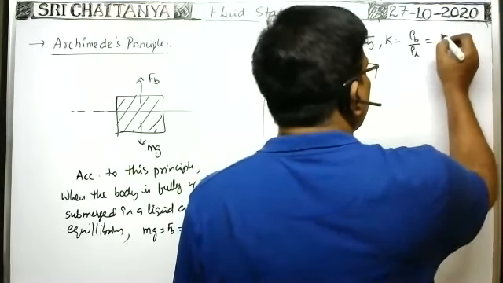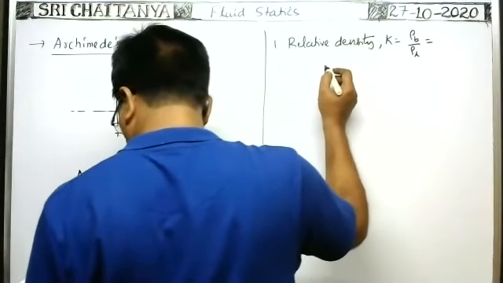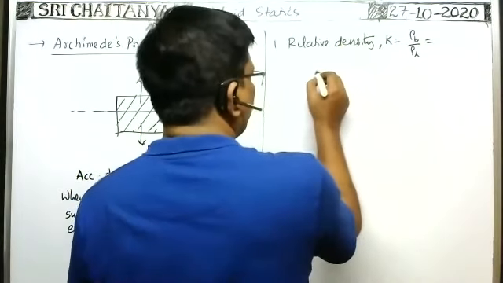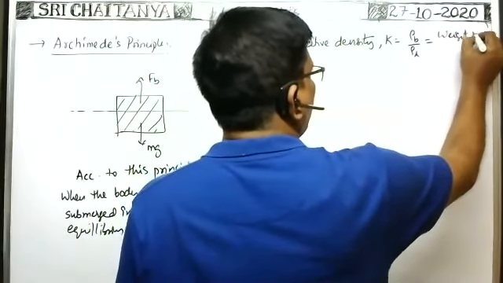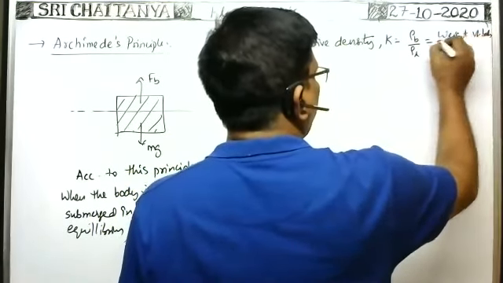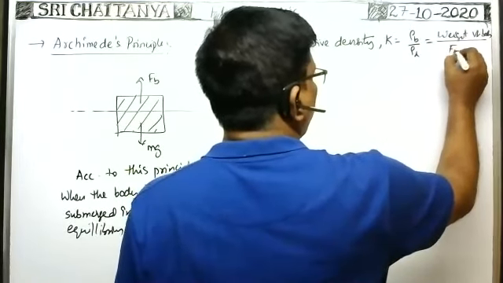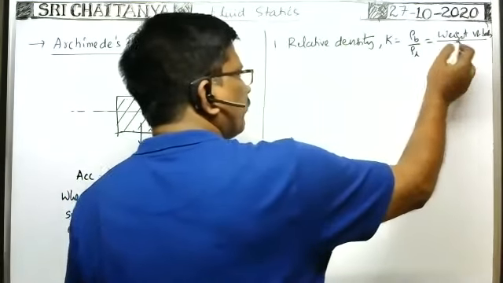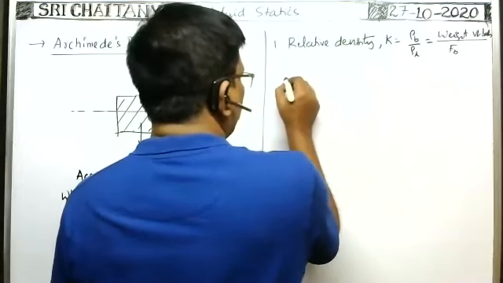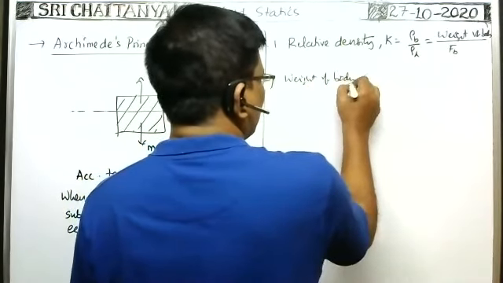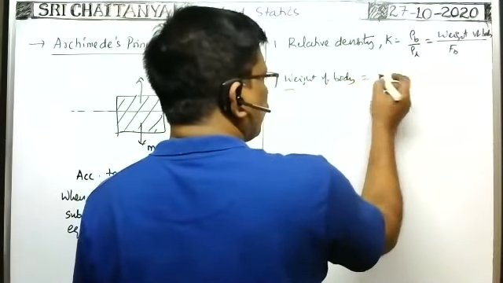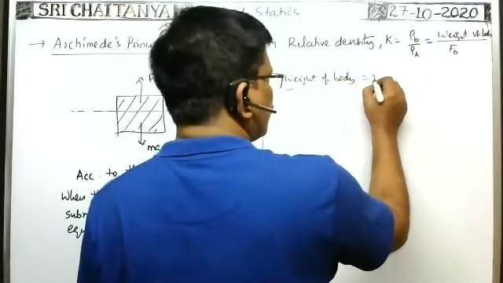Weight of the body by buoyant force Fb. Buoyant force Fb means weight of the liquid displaced. What is the weight of the body? Tell me. Weight of the body is equal to mg.